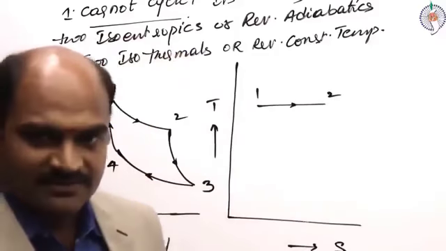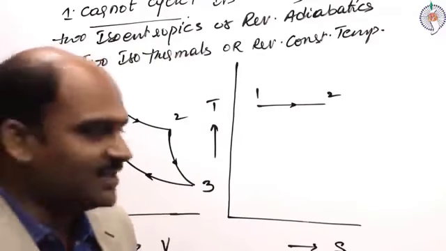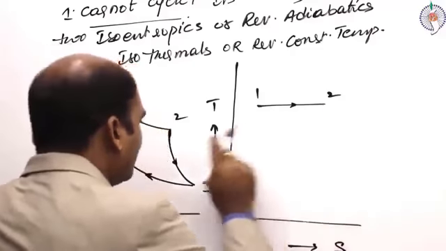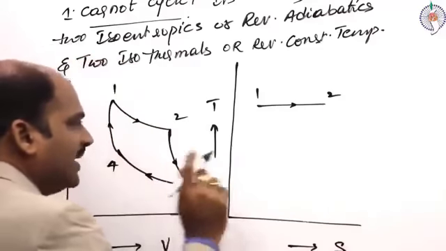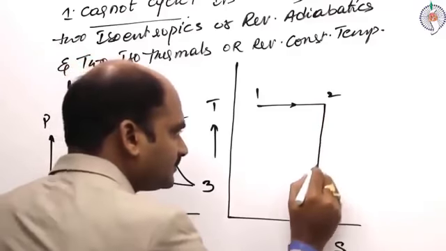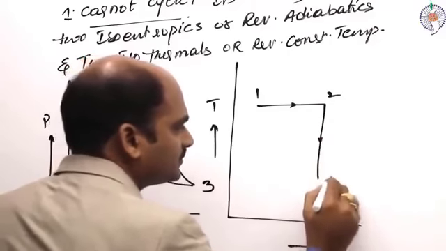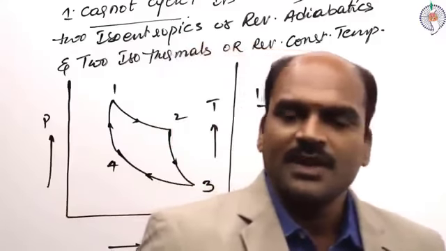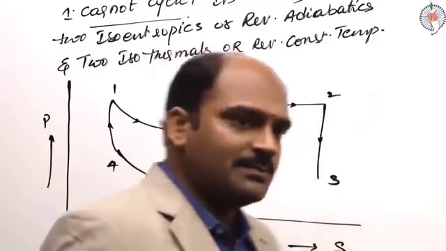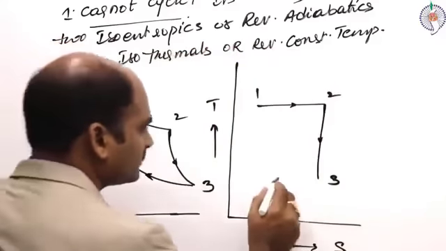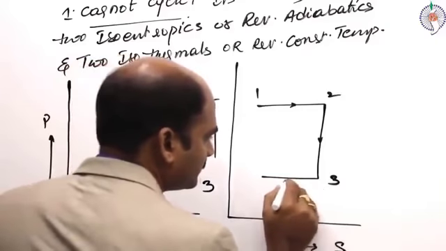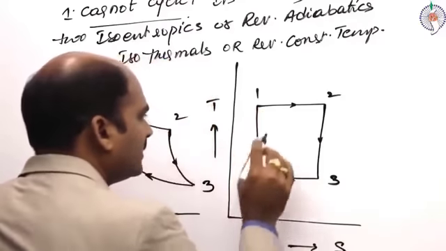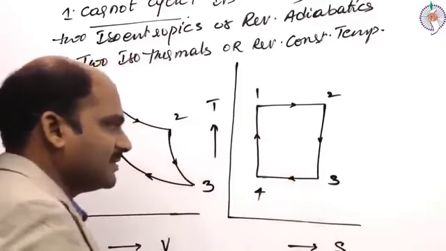It is expanding, that's why entropy is rising and temperature is constant. Then 2 to 3, isentropic expansion. Then isothermal compression. Then isentropic compression, like this.